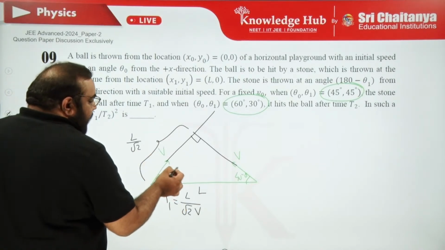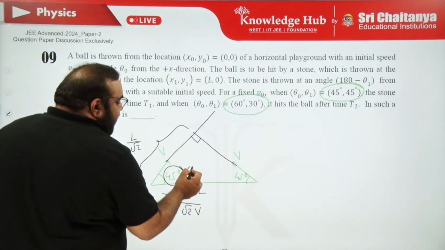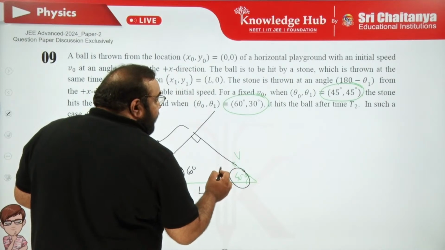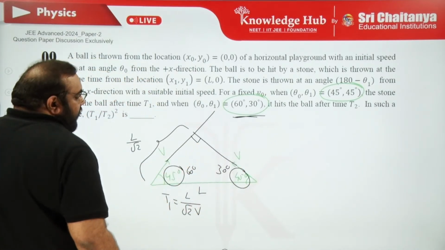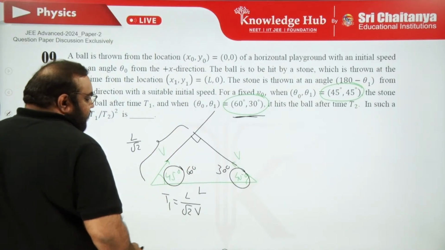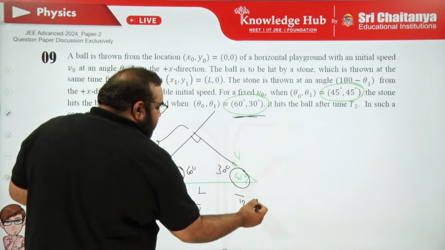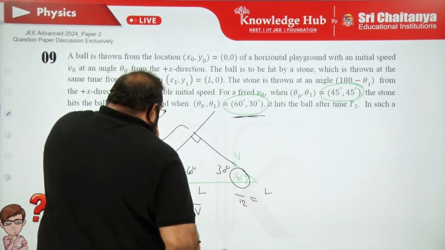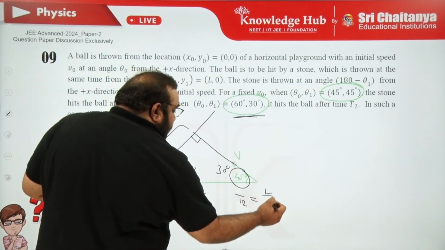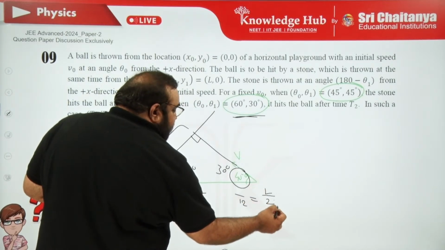Second case, instead of 45, 60 degree, and instead of here 45, 30 degree. Right? Again here 90. Then L component in this direction. In that case, time period is the displacement covered by the first body, L cos 60, value 1 by 2, by velocity v.